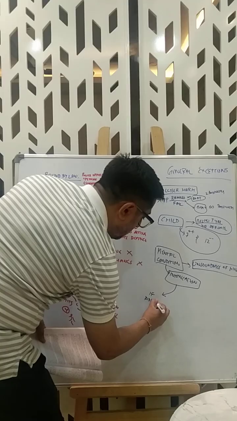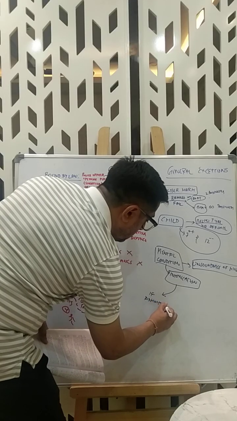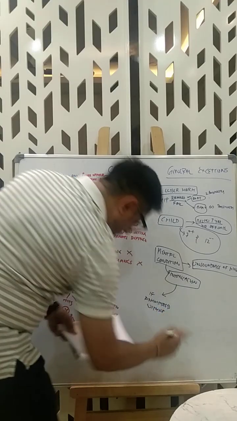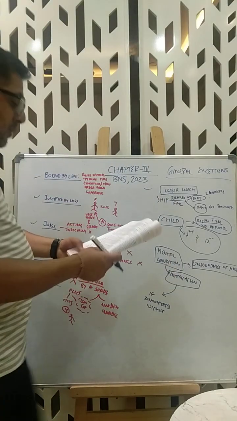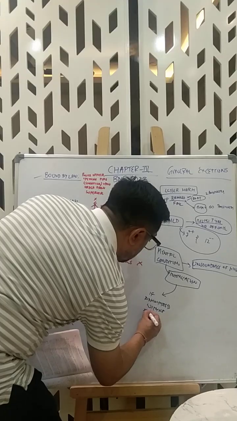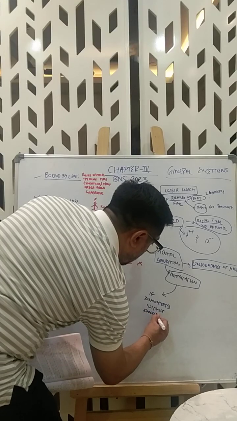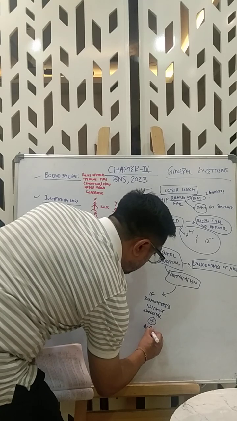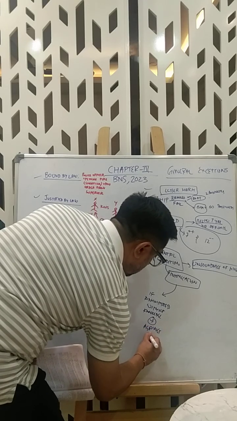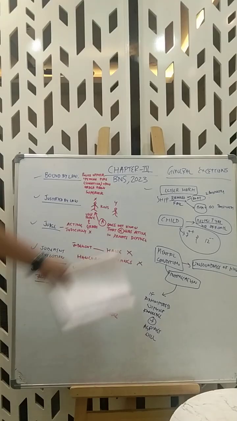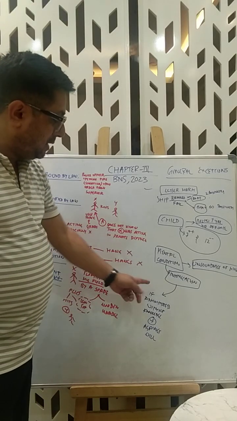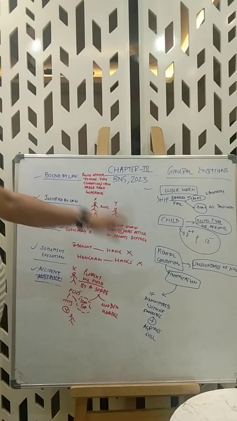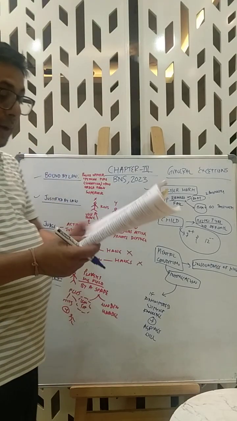If administered, let's use a textual word, without knowledge plus against will. Intoxication. So if the intoxication was administered without knowledge and it's against will, two conditions, then even if an offense is done, it is no offense.